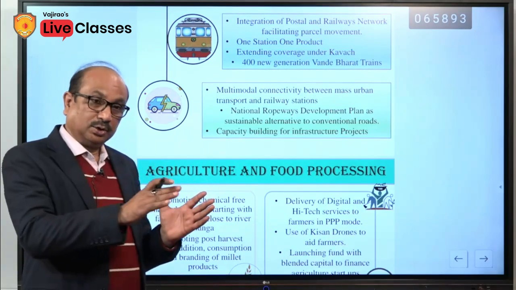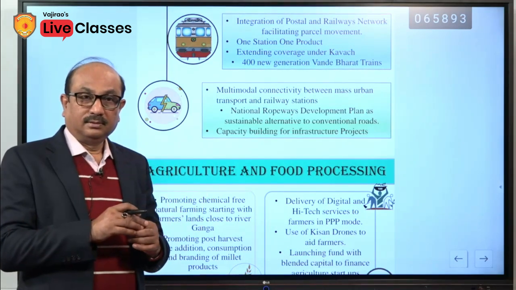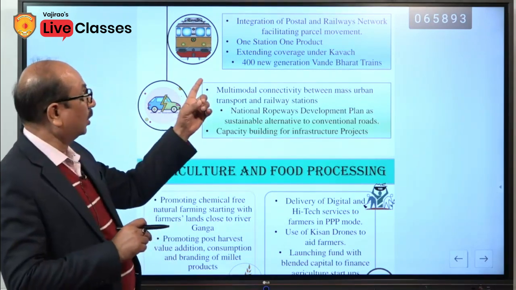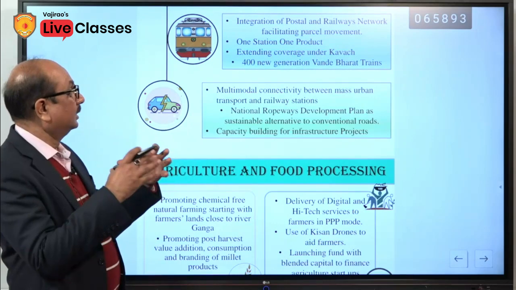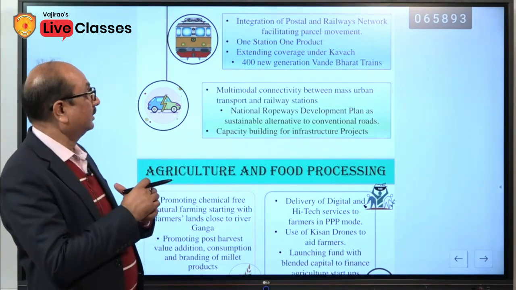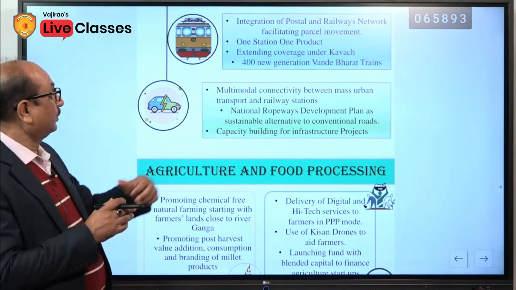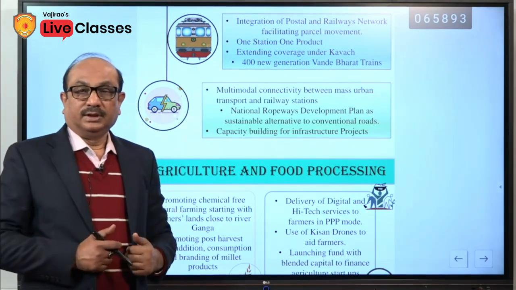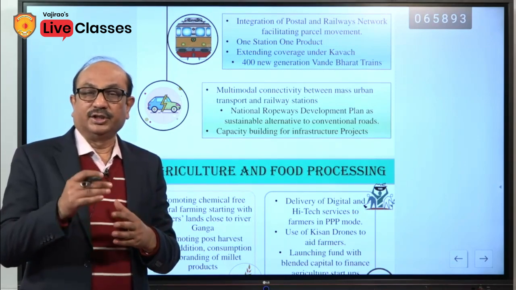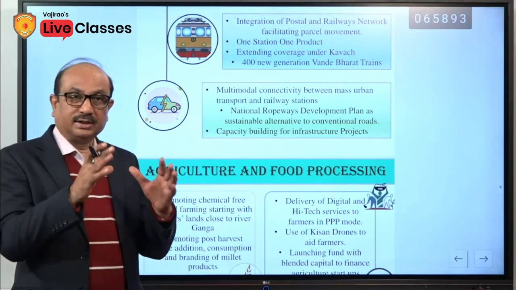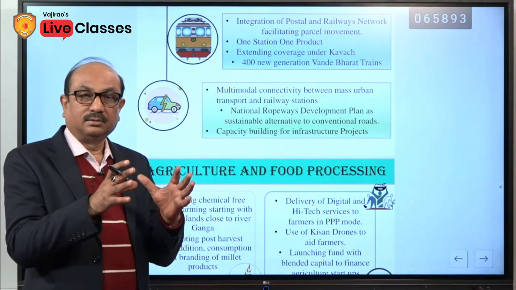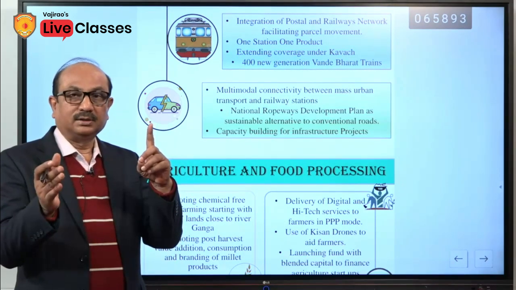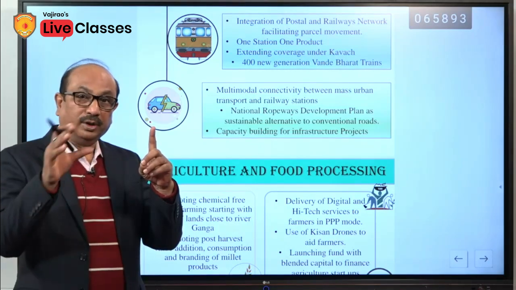It is initiated through the post offices and carried by railways. So, here the government is going to integrate the postal railway network, the parcel movement, one station, one product. It is not only a slogan, it is an initiative. One station would be attributed for only one product, apart from others, for the movement of the products.